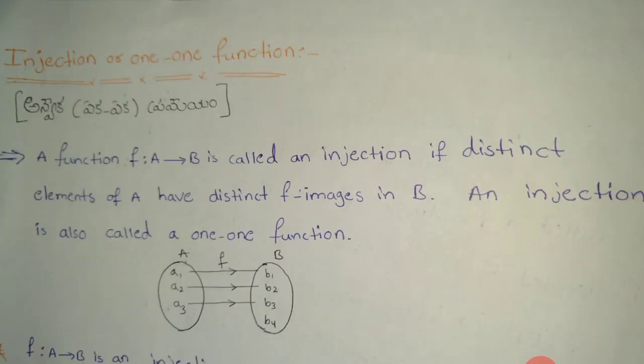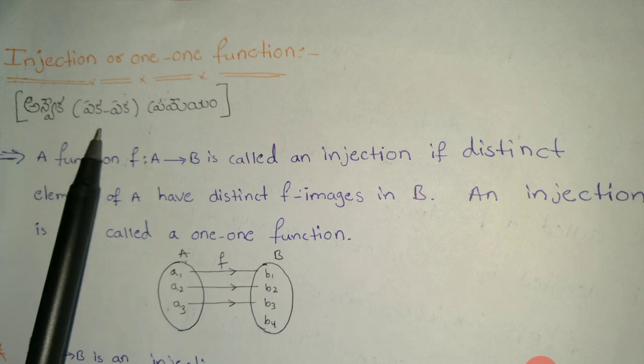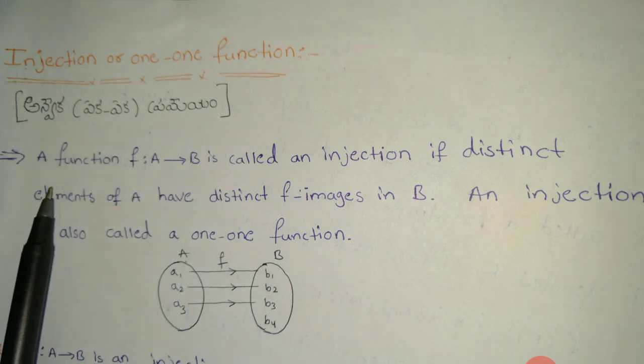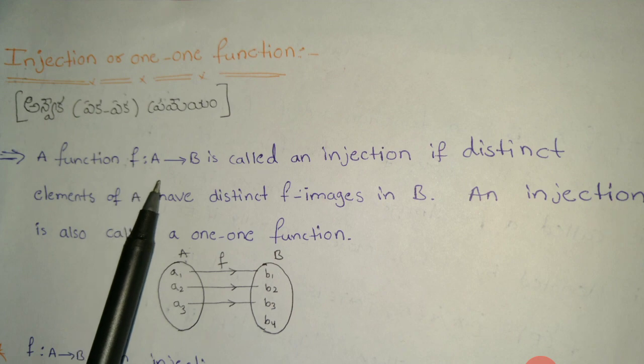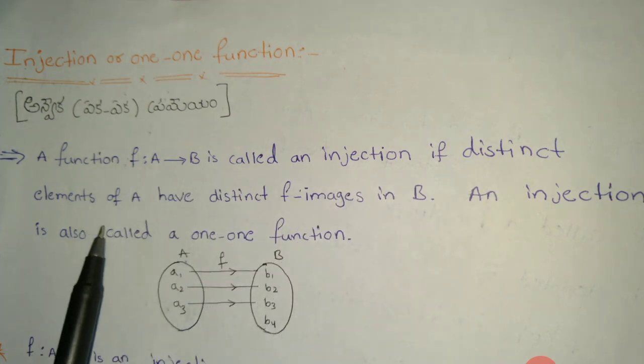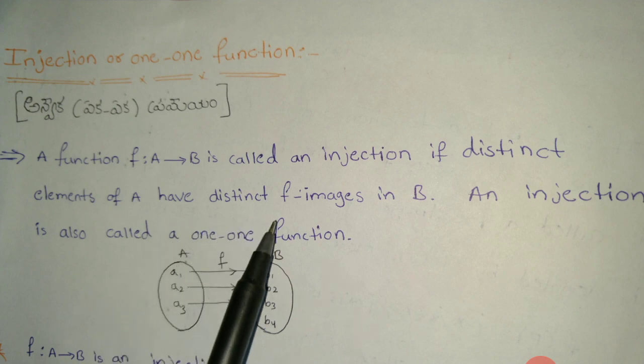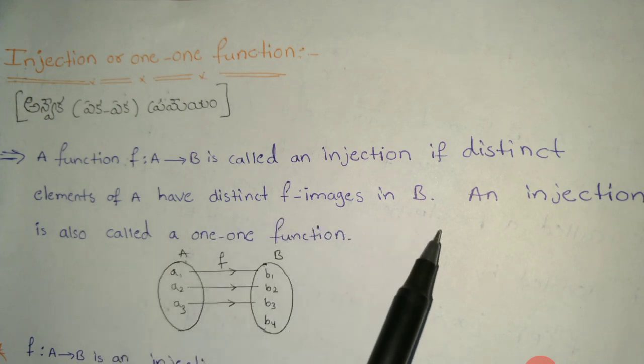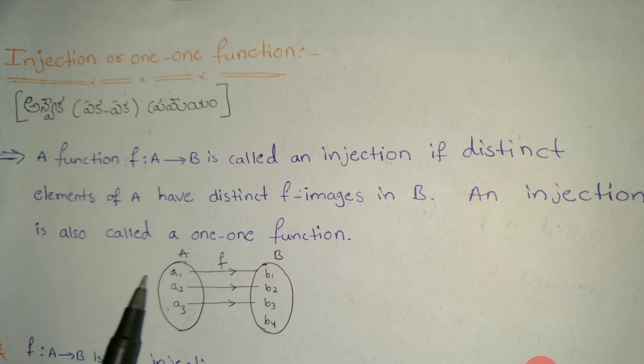Next one is injection or one-one function. A function f maps A to B is called an injection if distinct elements of A have distinct f images in B. An injection is also called a one-one function.